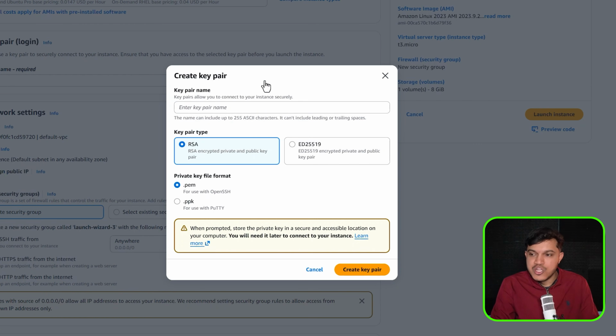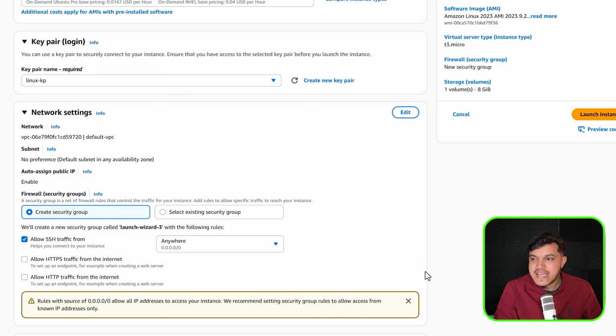I would like to create a new one. Name of this, I'll give it as maybe Linux key pair. Okay, that's the name I have given here. .pem, keep it as it is. I would like to create this. The key pair has been created and it will be available in your downloads. Later we may have to use that in order to get connected to this machine.